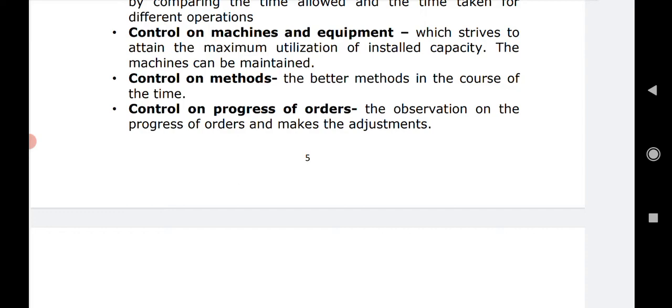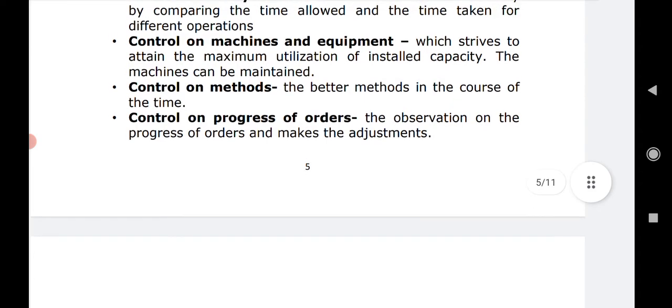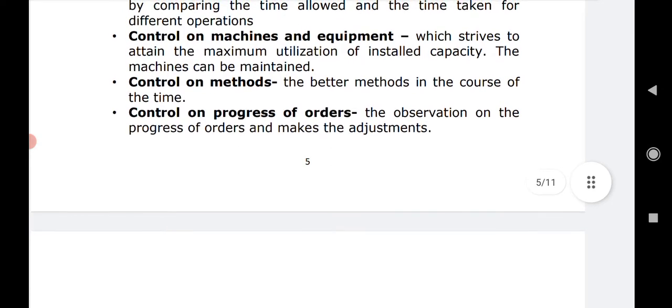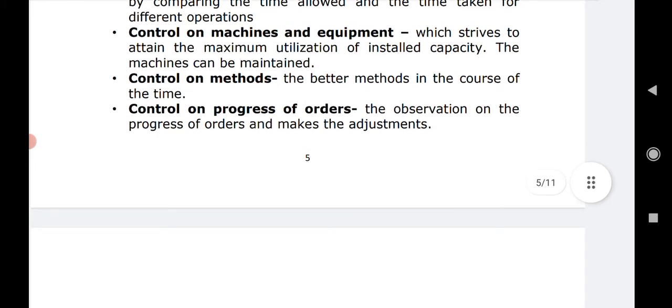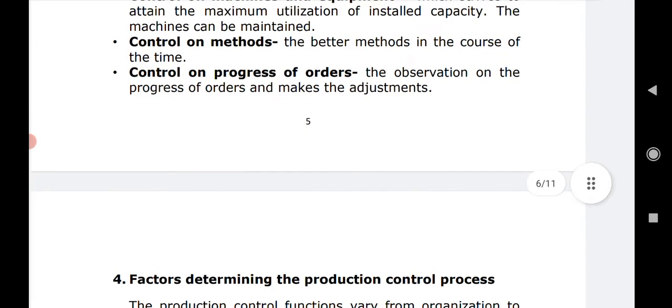So wherever the maintenance is required, wherever the replacement of the worn out part is required, those things can be undertaken. Why? Because it ultimately affects the production cycle, and in no case can we lengthen the production cycle. Lengthening the manufacturing cycle serves no purpose, because at that time we are not meeting the deadlines, and if you are not meeting the deadlines, the customer satisfaction is not there. That is why the machines and equipments are to be controlled. That means they are to be maintained properly, and it becomes one of the areas of control. Next comes control on methods.